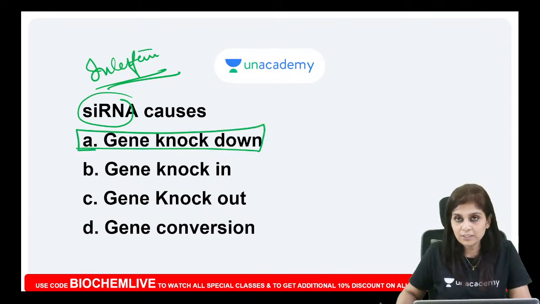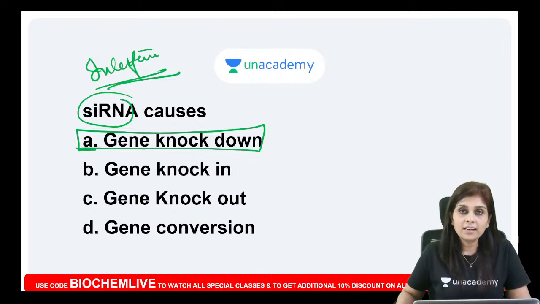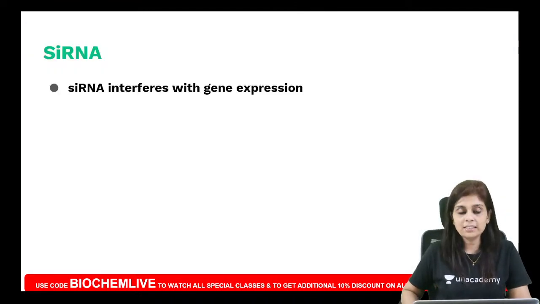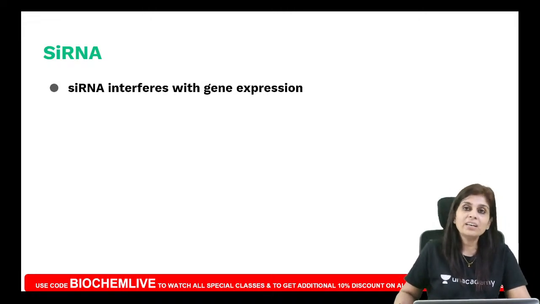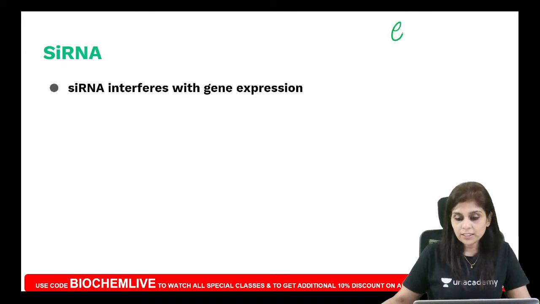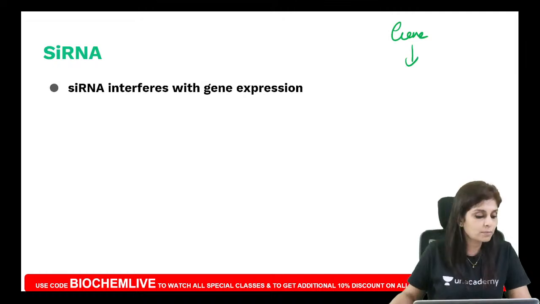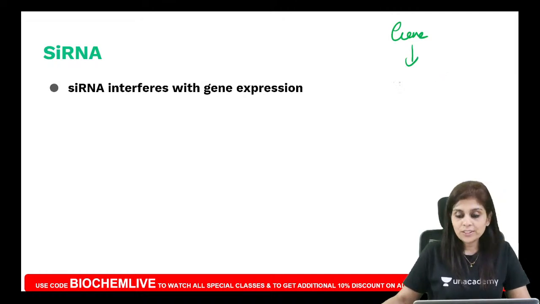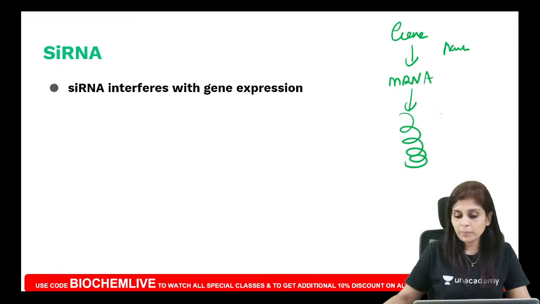So let me explain this to you. What is siRNA? siRNA interferes. Interferes with what? It interferes with gene expression. Do you all understand this? Interference is nothing but interfering with gene expression. So what is gene expression? Listen to this carefully because I am going to tell you about what CRISPR does now. Gene expression is a gene giving rise to mRNA on transcription, and mRNA on translation forming proteins.